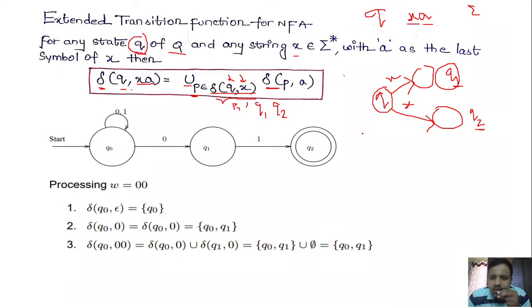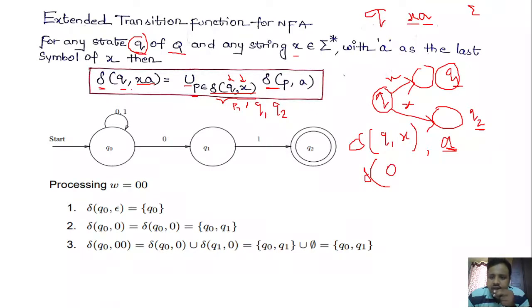So here how could you write? Delta of Q comma X, let me say you are having, right? Here you are having multiple transitions Q1 and Q2, and you are having the remaining input as A. So how do you write? Delta of, first take the first combination here. What is the first resultant state on transition from Q on X? Q1.